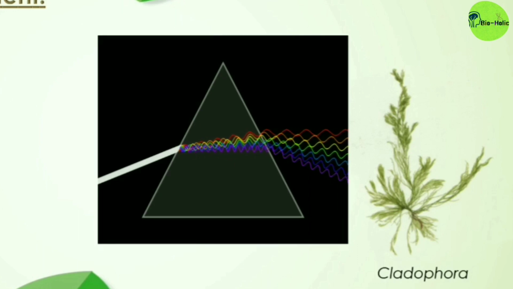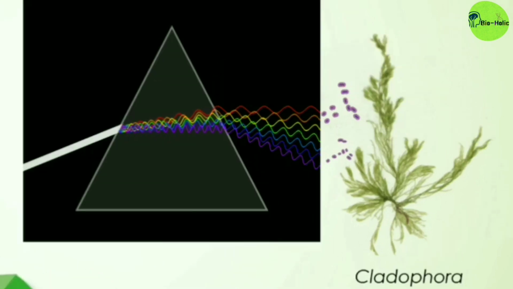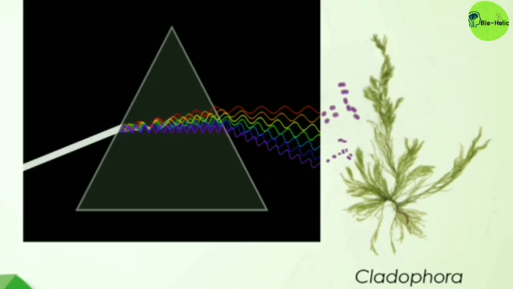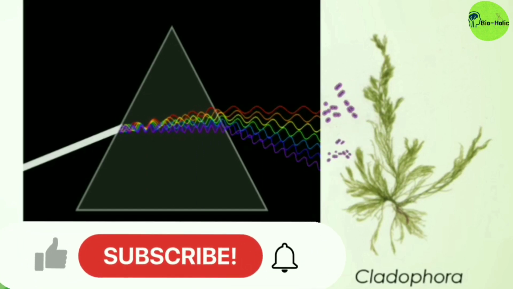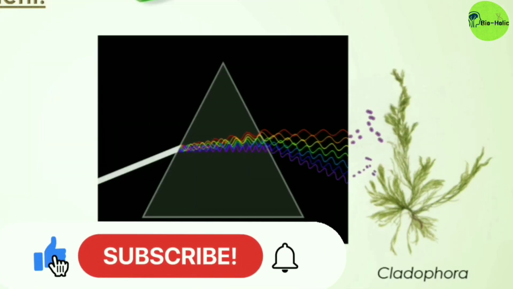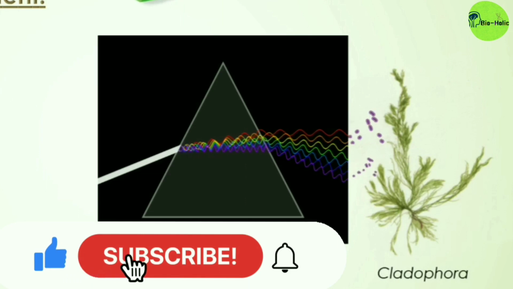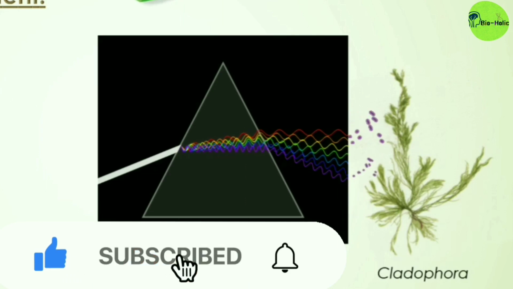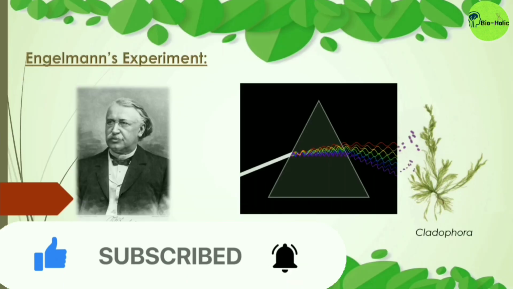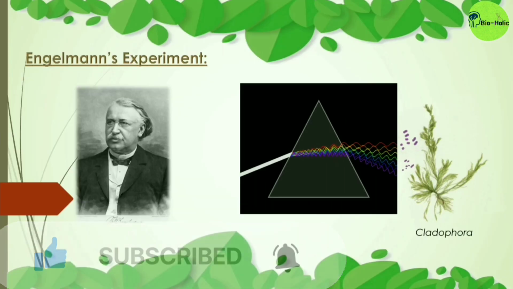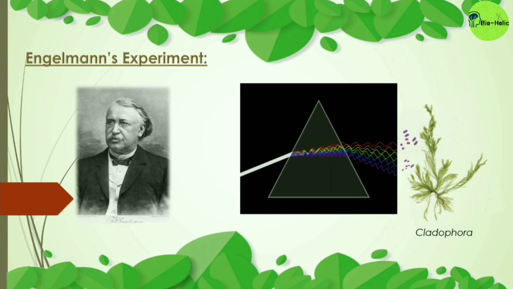After placing, he saw these aerobic bacteria accumulated mainly in the region of blue and red light of the split spectrum. So by this experiment, he proved that photosynthesis takes place mostly in exposure to red and blue spectrum. In those places, photosynthesis is occurring at a higher rate, so there is more production of oxygen, and because of this reason, aerobic bacteria are accumulating in those regions.